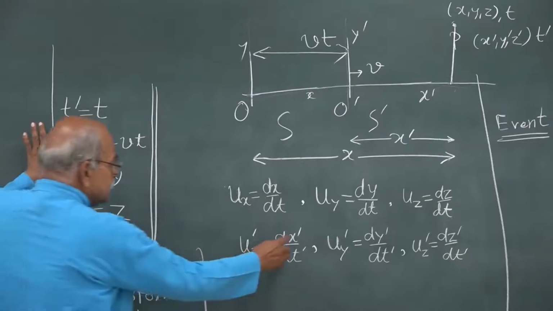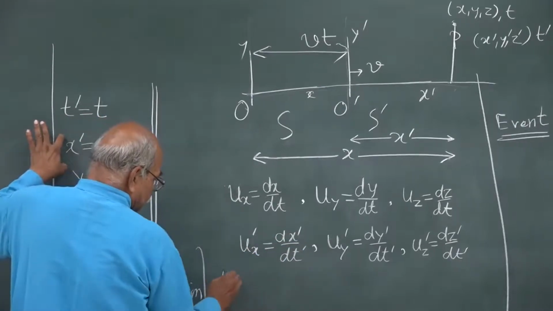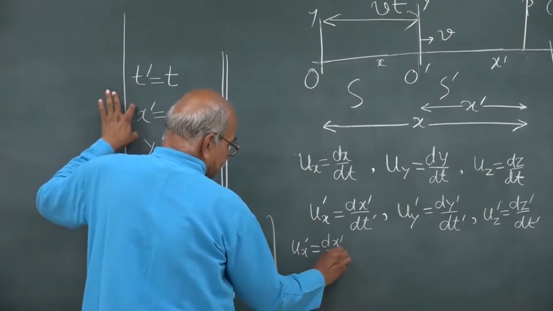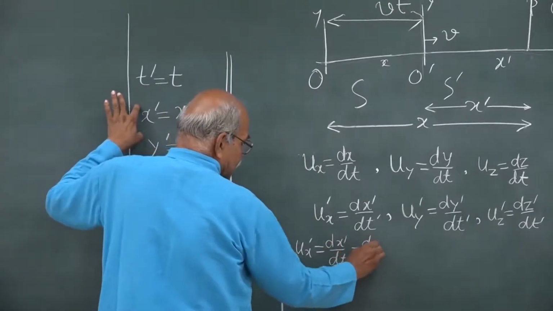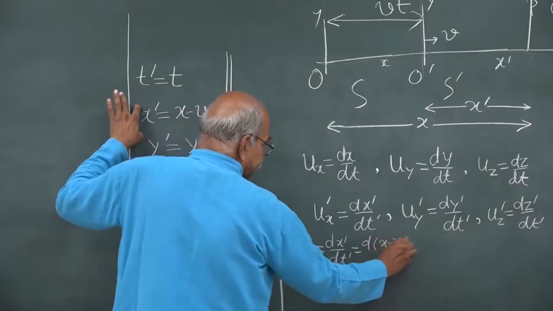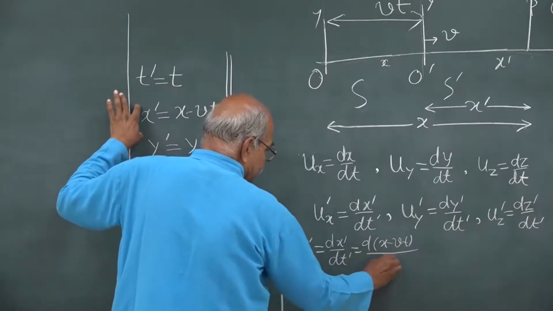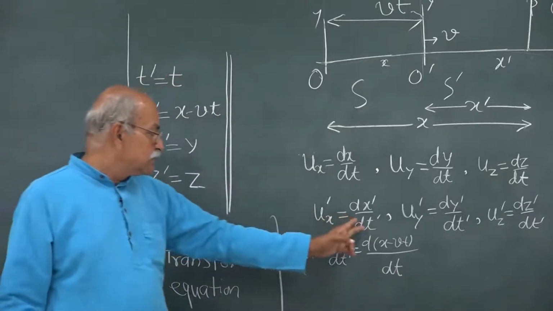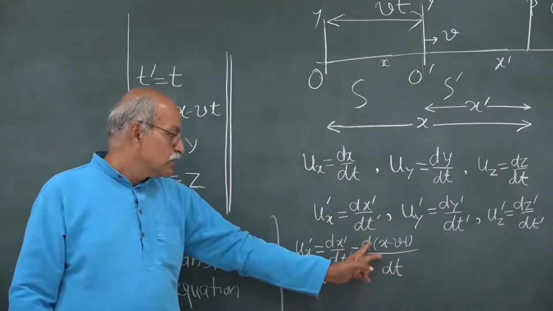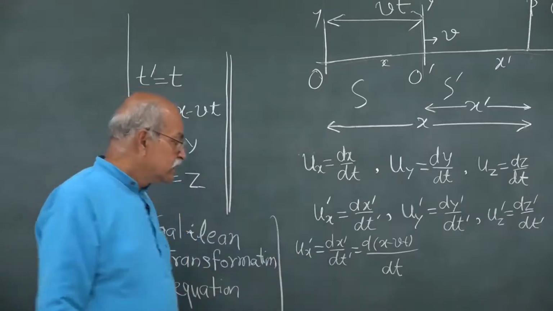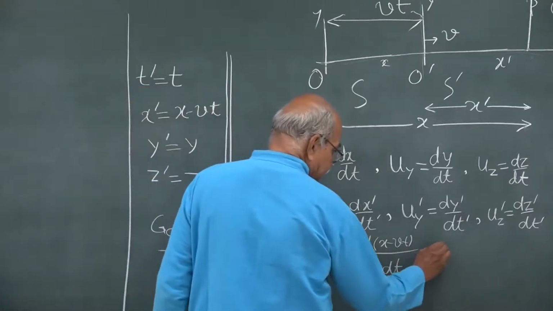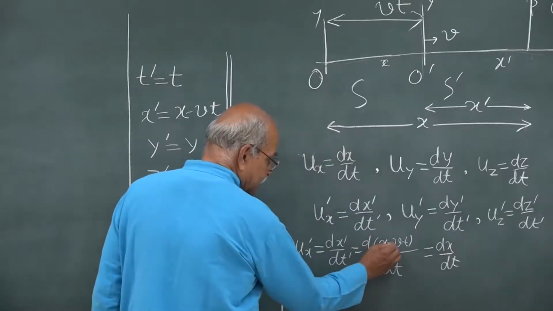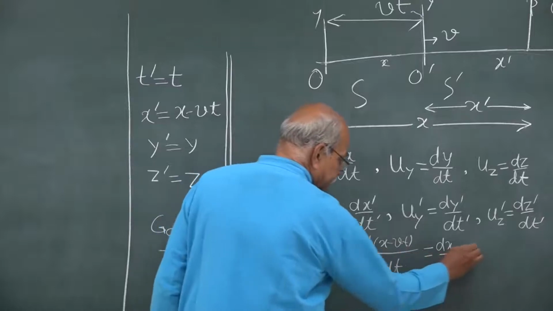So what is this dx prime by dt prime? Ux prime is equal to dx prime by dt prime, that is d of x minus v t divided by dt. T and t prime are the same, therefore dt prime and dt are the same. So you can write this, and this is dx by dt minus v.